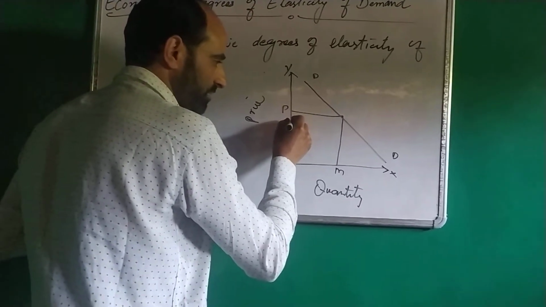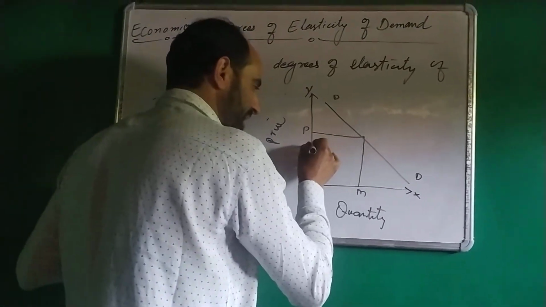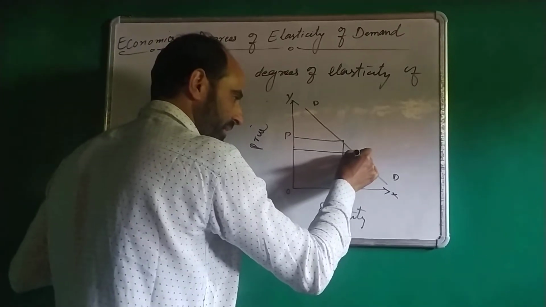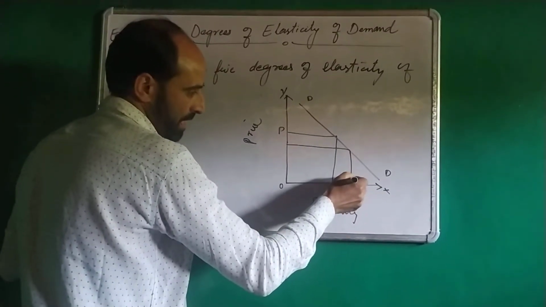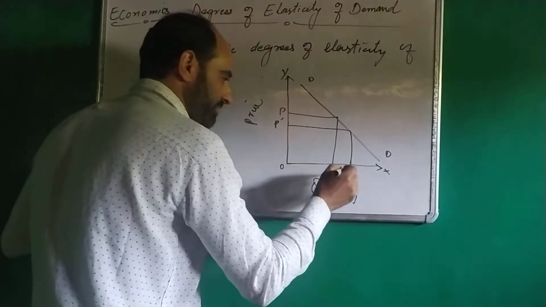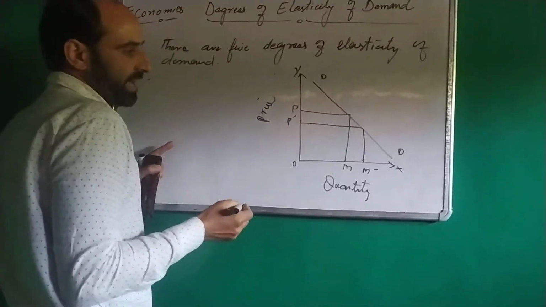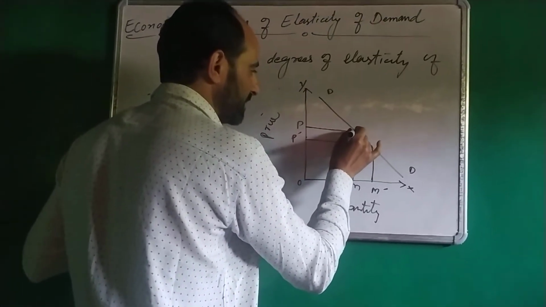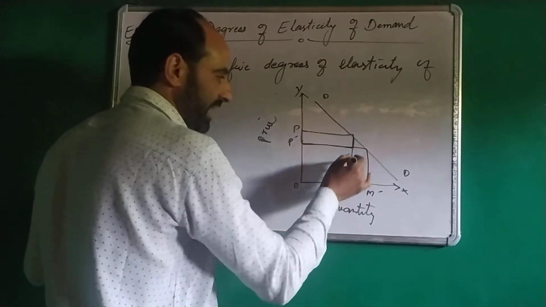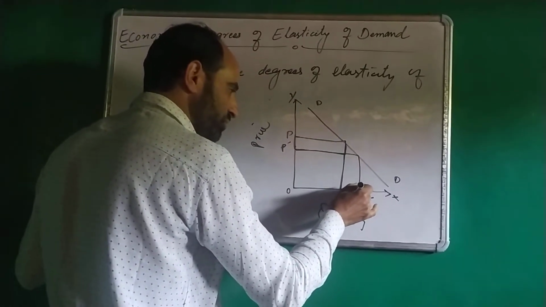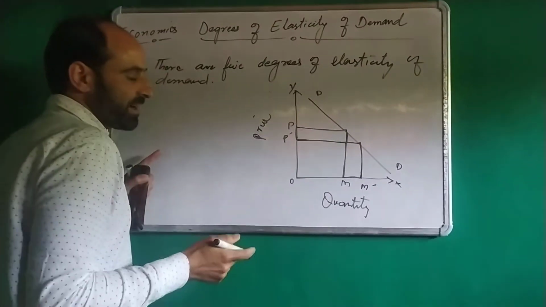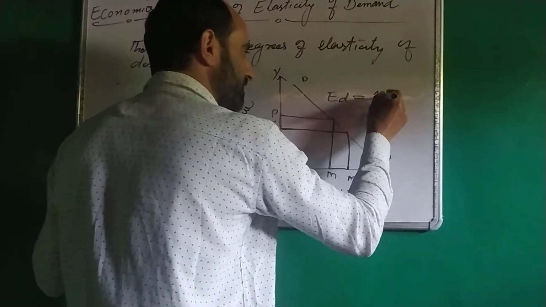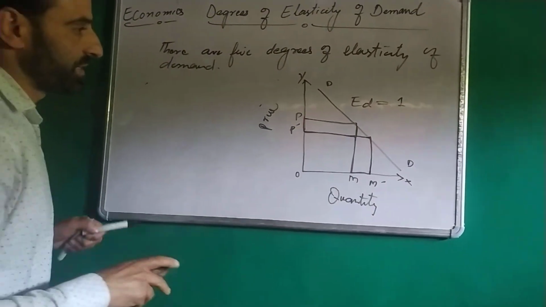When there is fall in price from P to P dash, quantity increases from M to M dash. This area shows change in price and this area shows change in quantity demanded. Change in price is equal to change in quantity demanded, hence elasticity of demand is equal to 1 or unity.